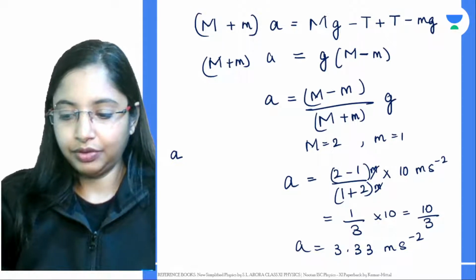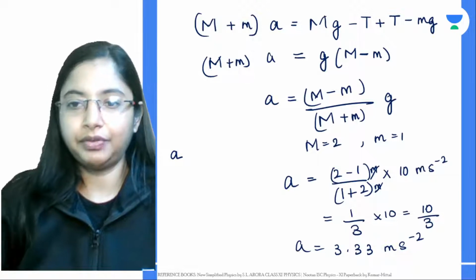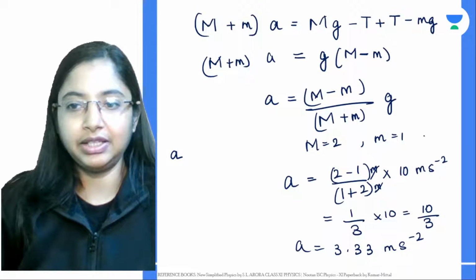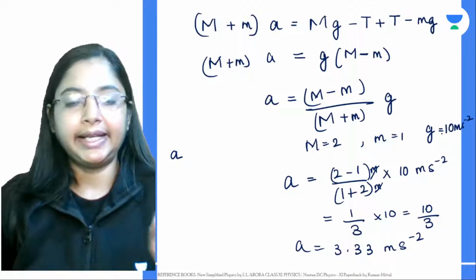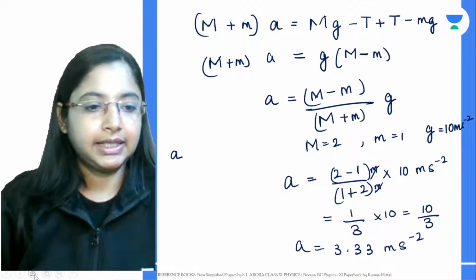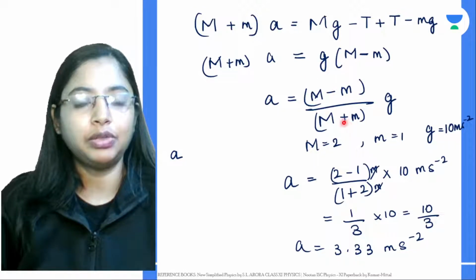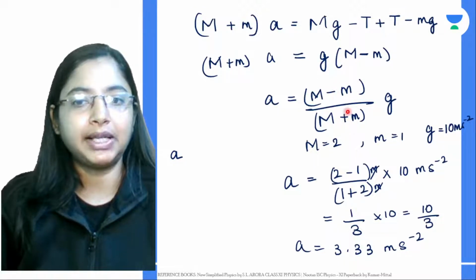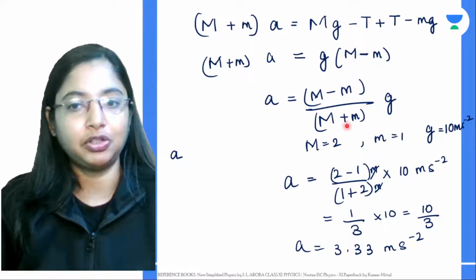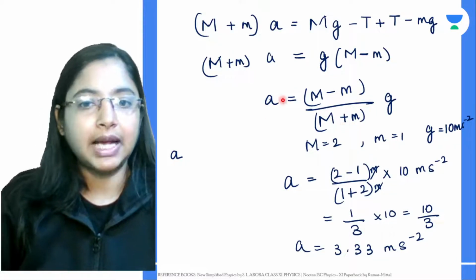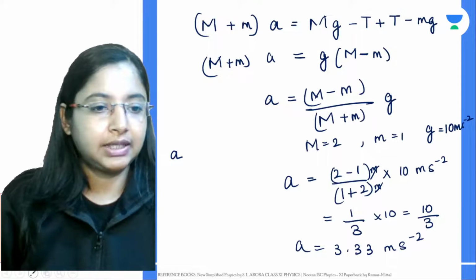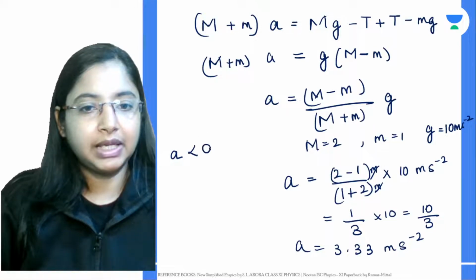But if you see the acceleration due to gravity, this g value we assumed to be 10 meters per second square. In any case that you're seeing over here, since in the above quantity we are subtracting the masses, and down here we are adding them, we are subtracting the mass and dividing by the summation of the masses, what will happen? This a value will always be less than g.